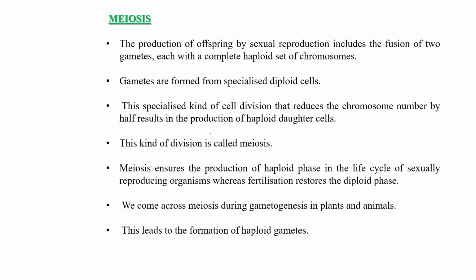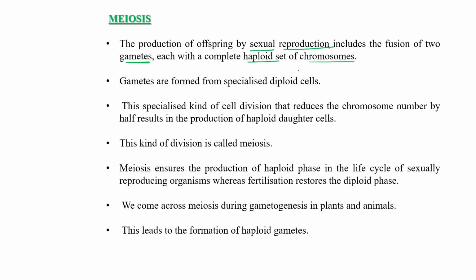Now, what is meiosis? Meiosis means production of offspring by sexual reproduction. If we produce offspring by sexual means, then fusion of two gametes is required, and each gamete contains a haploid set of chromosomes.